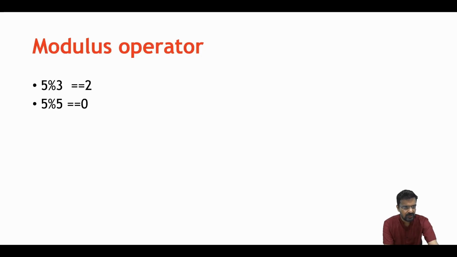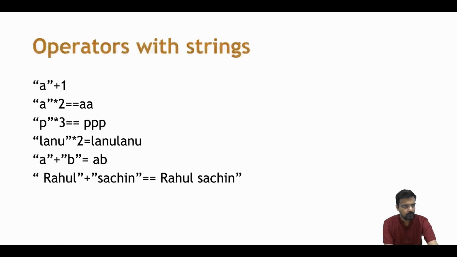5 divided by 3, 5 percentage symbol 3, will give you the remainder. So the remainder will be 2. 5 percentage 5 is equal to 0 because there is no remainder. So that is what operators with strings is another particularity of Python.